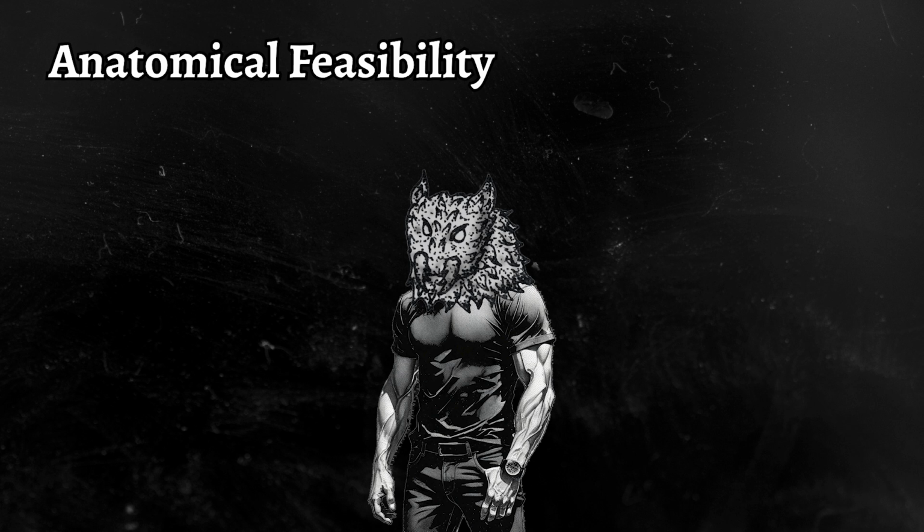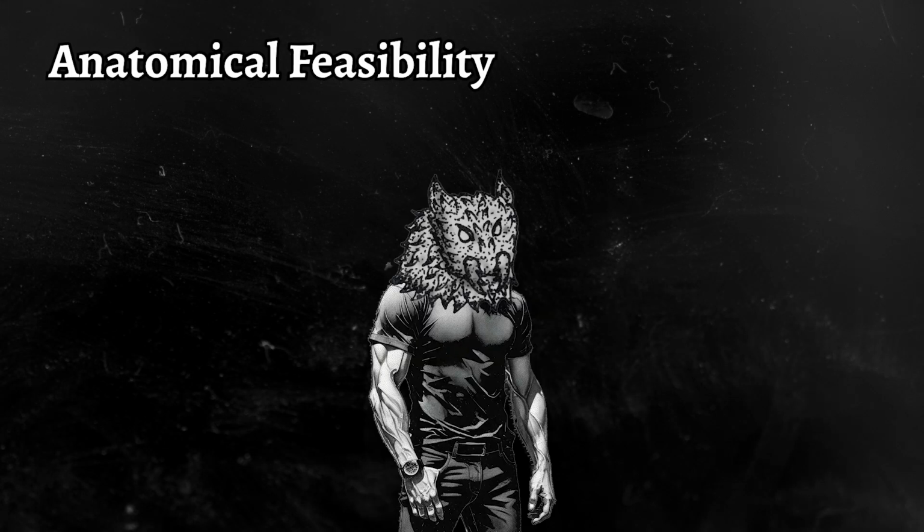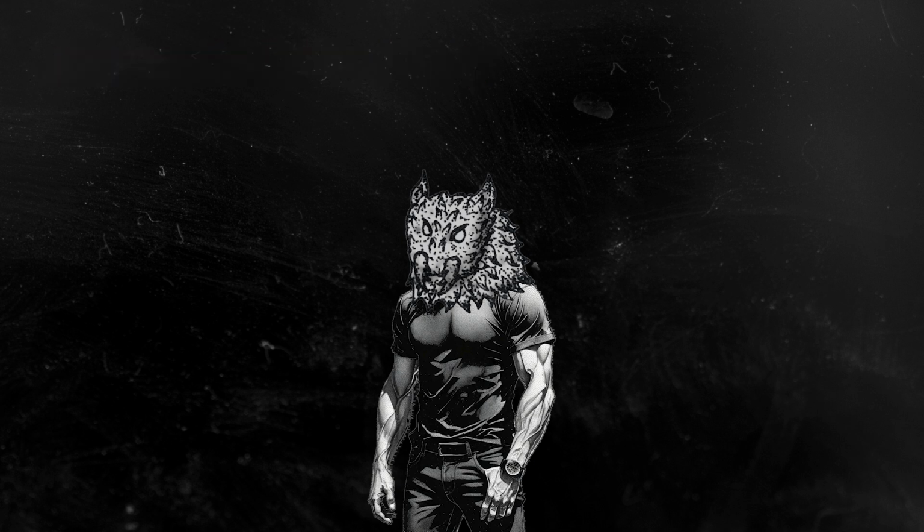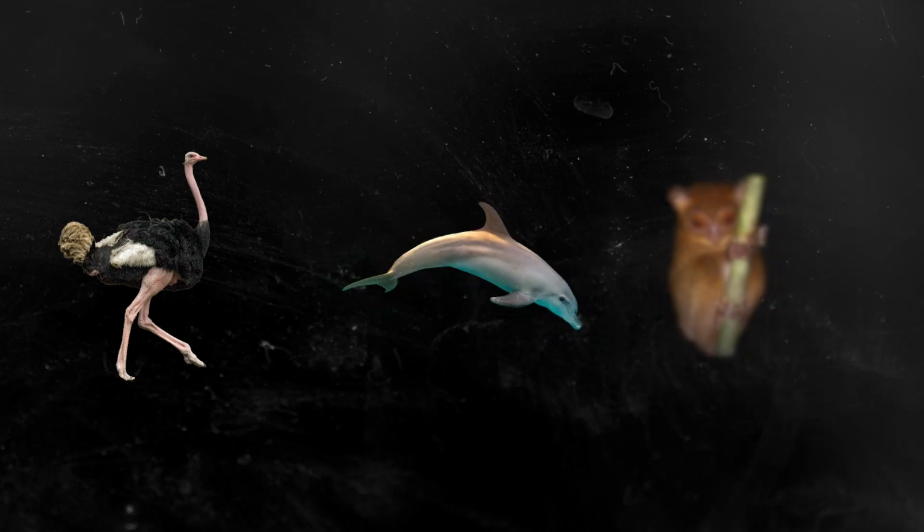Anatomical feasibility. A creature's anatomy must follow the laws of biomechanics and energy efficiency. Evolution never creates unnecessary features. Every part of a creature must have a functional purpose. An animal's limbs and body structure must be suited for movement. Long legs enhance speed, fins allow for smooth swimming, and sensory organs are placed strategically to optimize vision and perception.